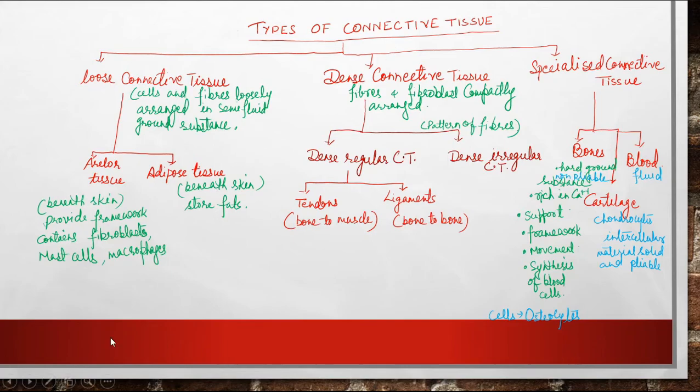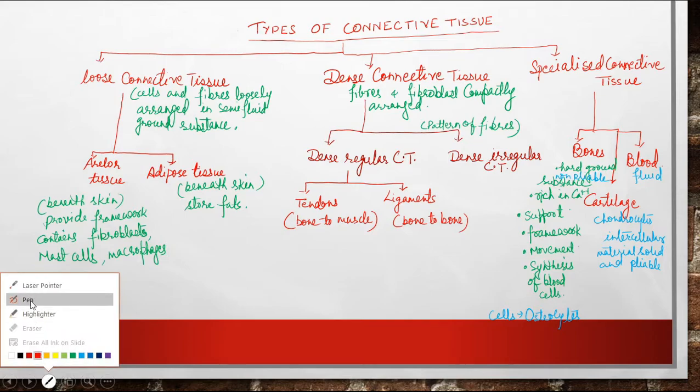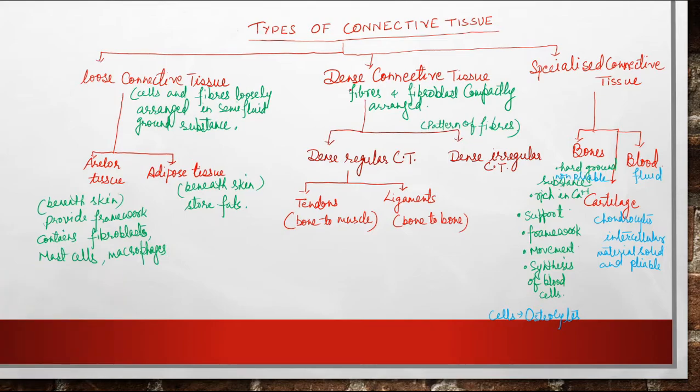Connective tissues are classified broadly into three types: loose connective tissue, dense connective tissue, and specialized connective tissue. In loose connective tissue, the cells and fibers are loosely arranged in the ground substance, whereas in dense they are compactly arranged. In the specialized type, hard ground substances are present; in bones they are non-pliable, whereas in cartilage they are pliable and flexible.